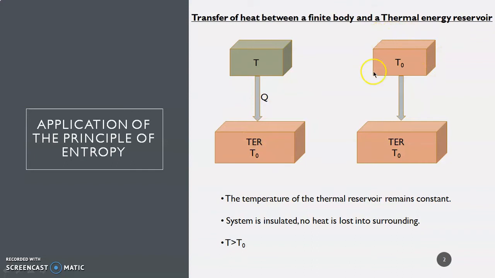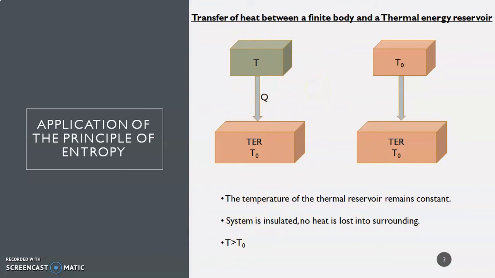Now, the transfer of heat takes place from the finite body to the reservoir to the point when the temperature of the finite body becomes equal to the temperature of the reservoir, that is T0. At this stage, when the temperatures are equal, the transfer of heat stops. We also take that the system is insulated, that is, no heat is lost into the surrounding. Now, what do we have to do here?